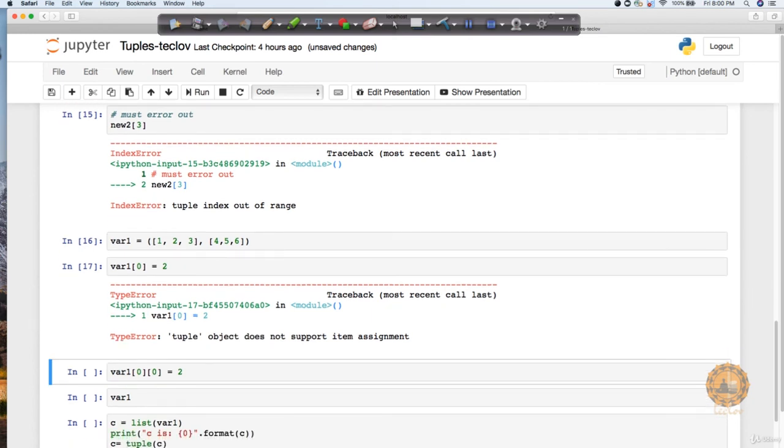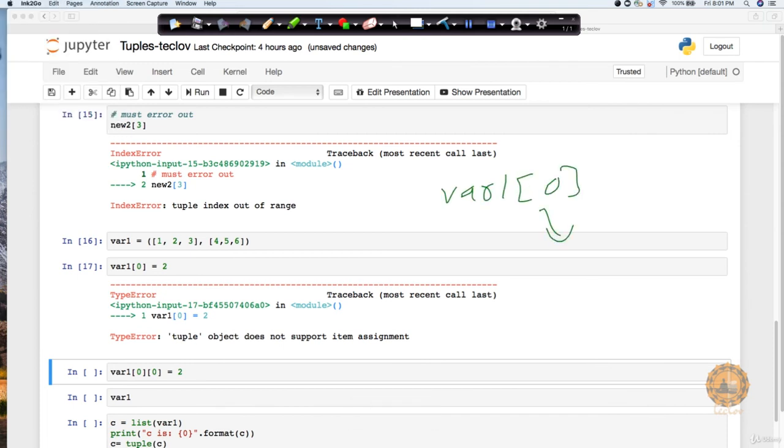But notice one very interesting thing here. Though the tuple value is not allowed to change, if you pull out var1 0, what is it going to return? 1 2 3. Now if you look at this 1 2 3, this is a list.